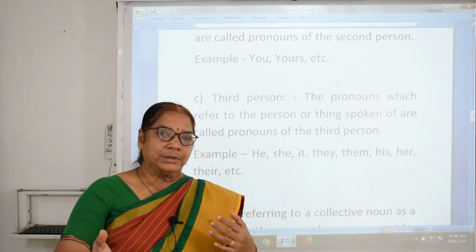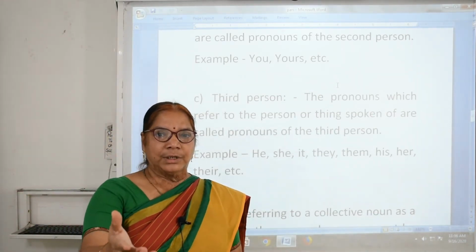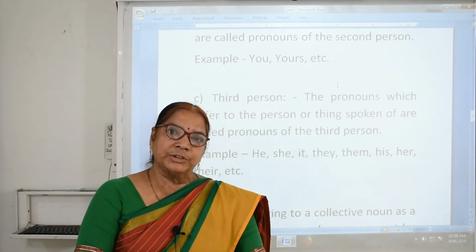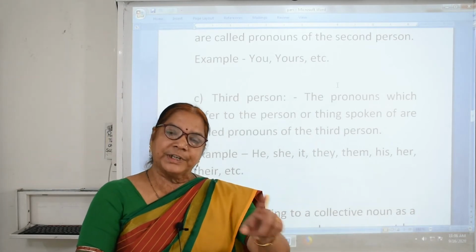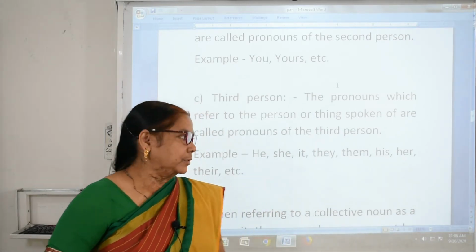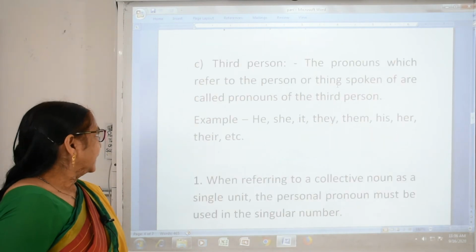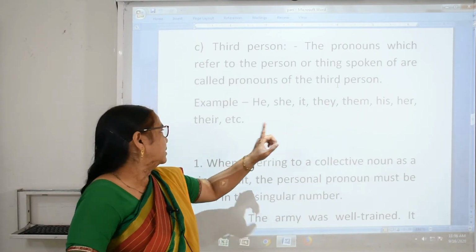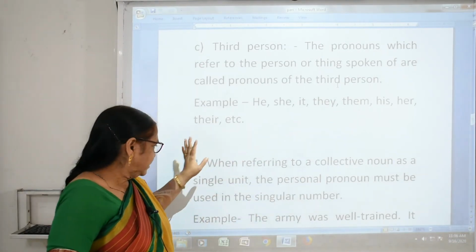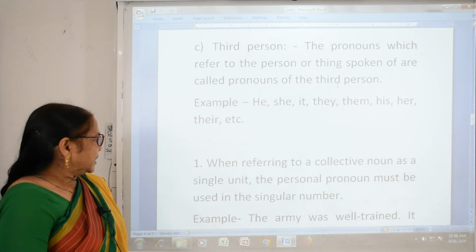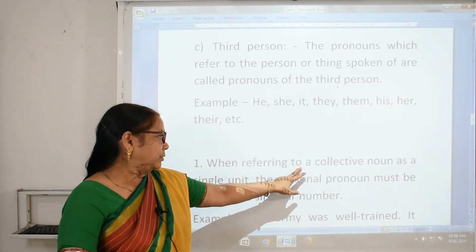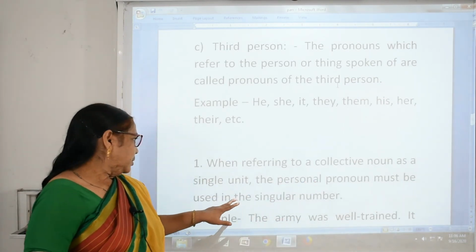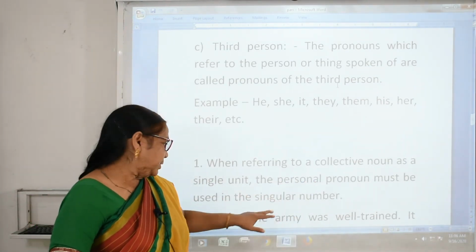Suppose I am speaking to you about your friend or about your sister. That sister or your friend will be the third person, okay. Example: he, she, it, they, them, his, hers, theirs, and this. When referring to a collective noun as a singular unit, the personal pronoun must be used in the singular number only.